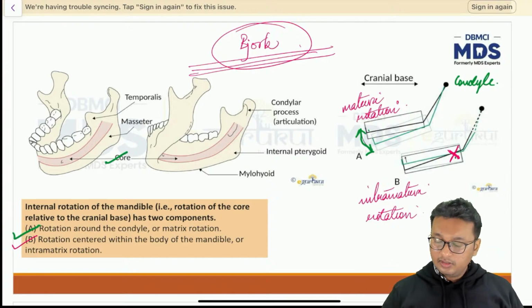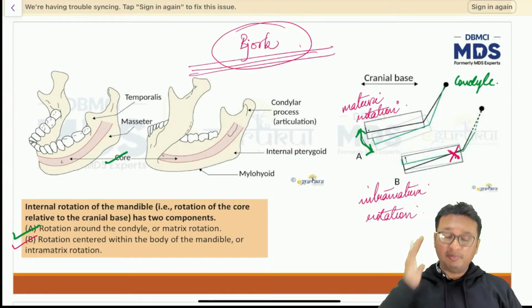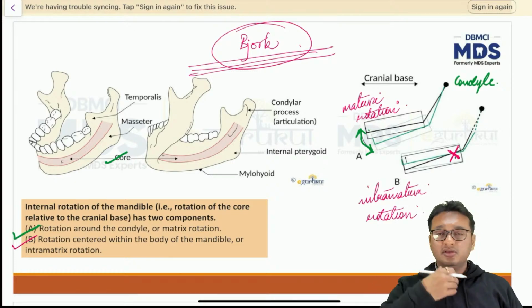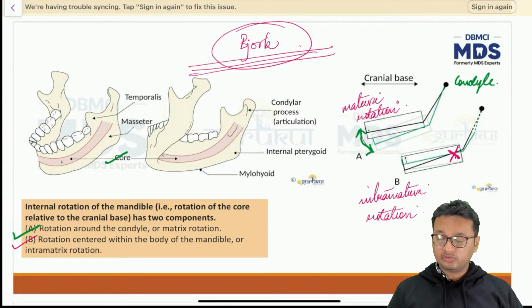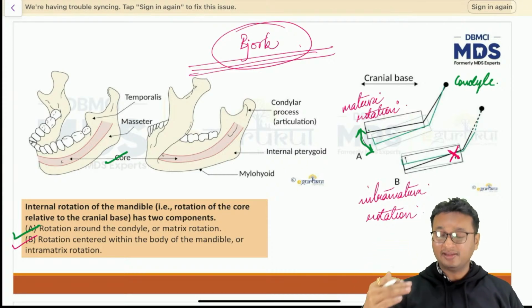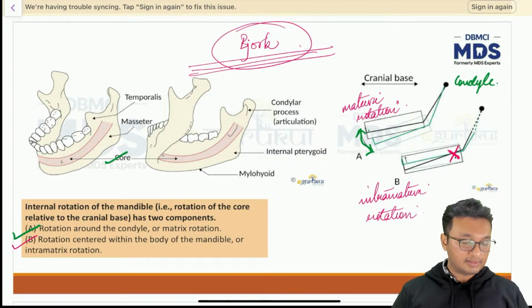So the ramus of the mandible does not undergo any rotation. It's only the body of the mandible that undergoes rotation in either upward and forward or downward and backward direction, either a positive direction or a negative direction. So that is called intramatrix rotation. Is it clear, Aarti?